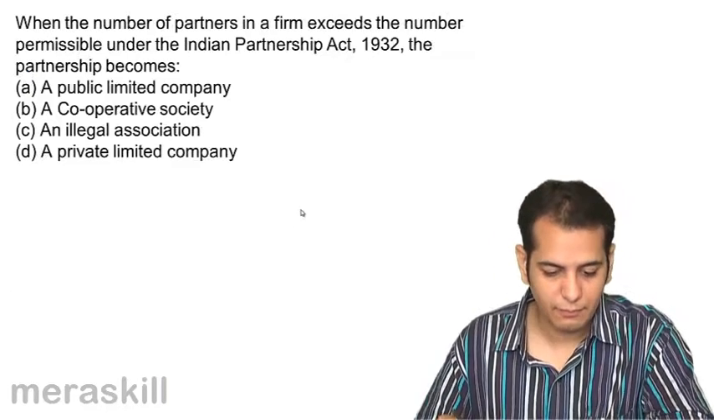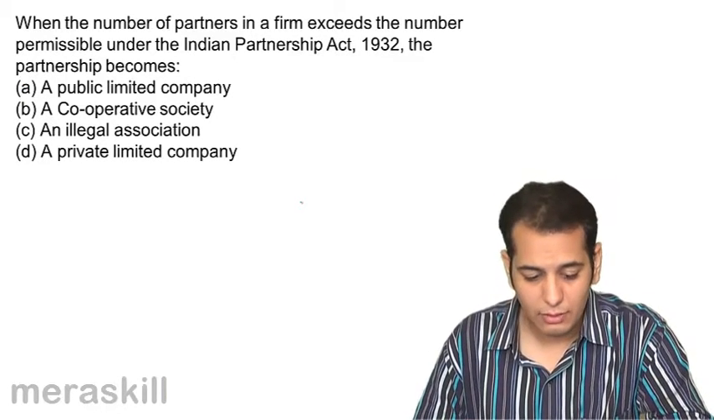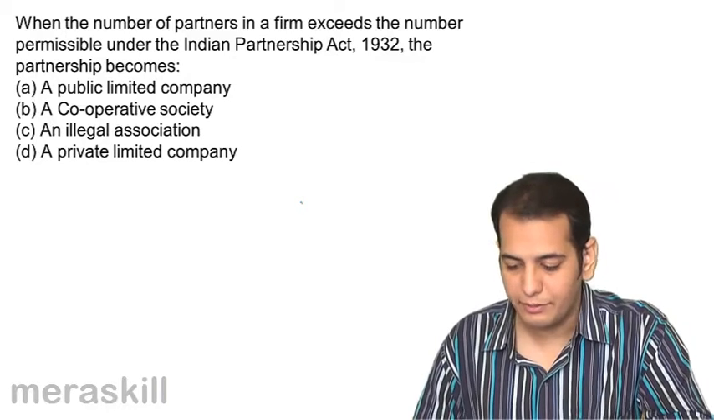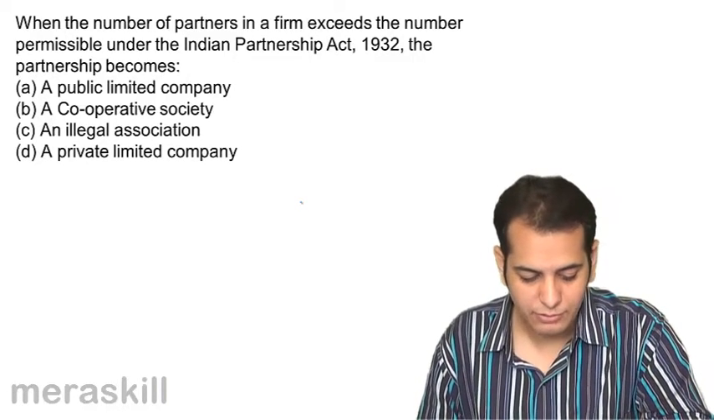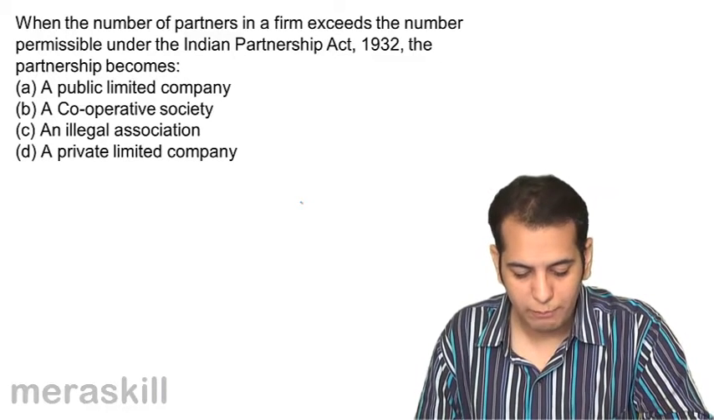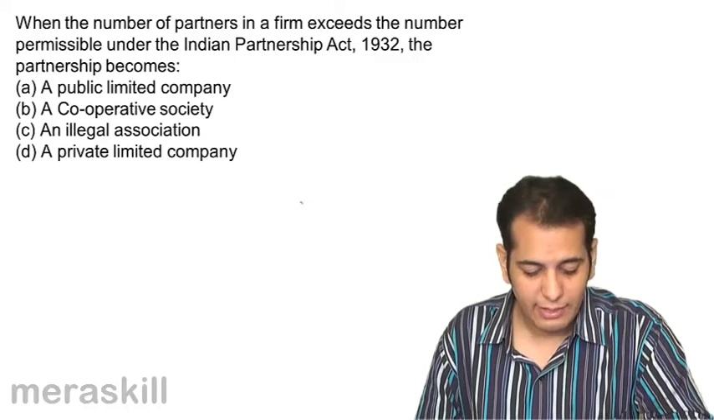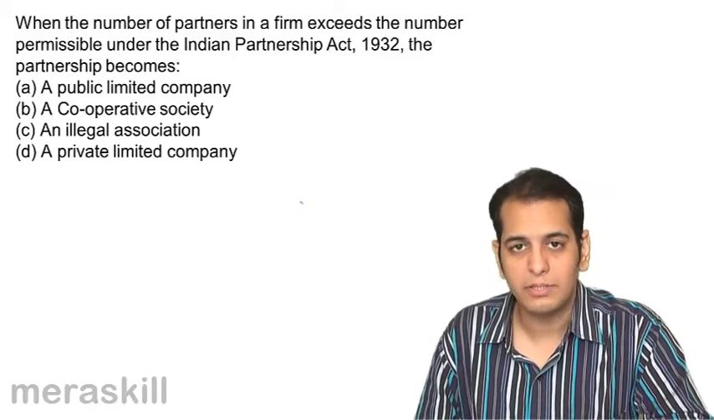Okay. When the number of partners in a firm exceeds the number permissible under the Indian Partnership Act 1932, the partnership becomes: A, a public limited company; B, a cooperative society; C, an illegal association; D, a private limited company.